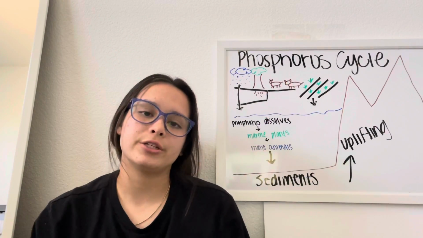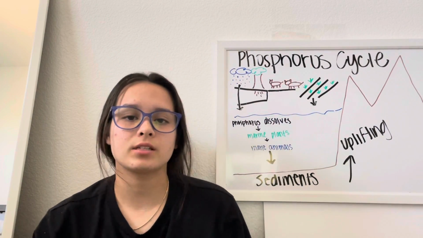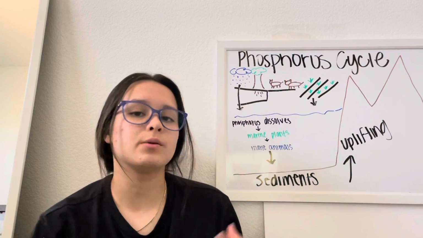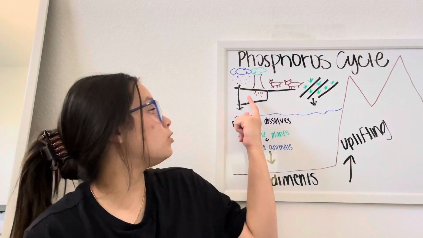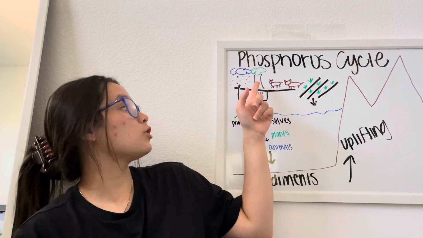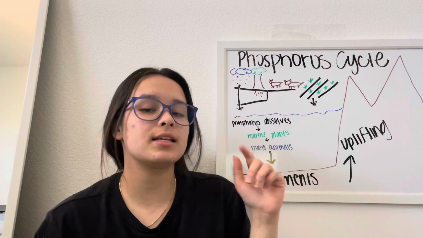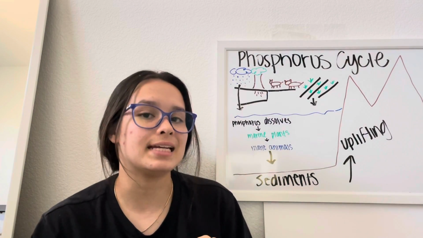Alrighty, another biogeochemical cycle I'm going to be talking about is phosphorus. I'm going to start with weathering. So when it rains, it can weather down rocks. Phosphorus is found in rocks. It can be pushed down into the soil. From there, plants absorb the phosphorus. Animals eat the plants. Animals and plants use it to make DNA and RNA.